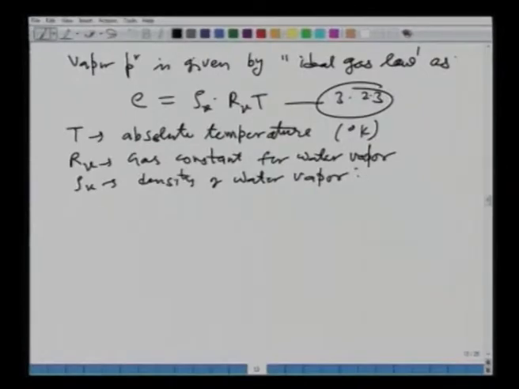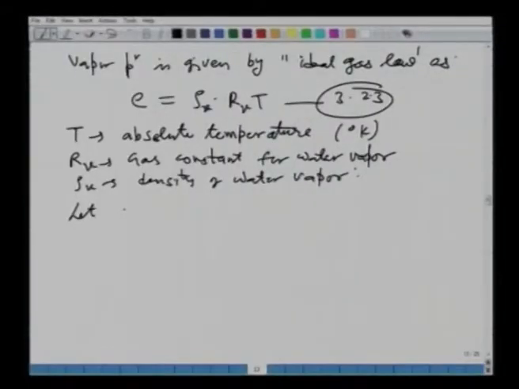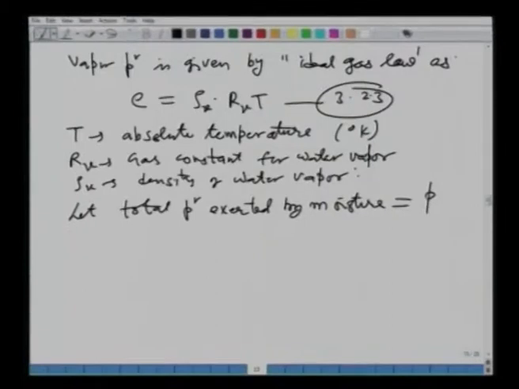Now, let us look at what will be the relationship between the atmospheric pressure and this vapor pressure. Let the total pressure exerted by the moist air, which is nothing but the atmospheric pressure, be equal to P. Then what will be P minus E?